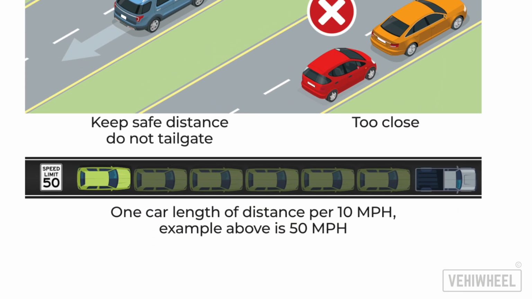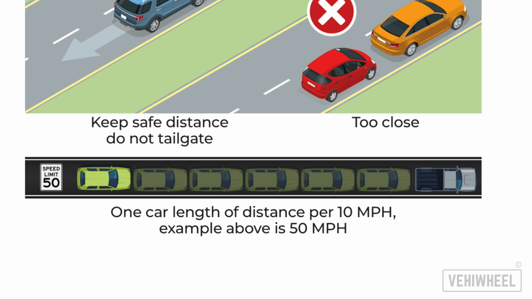And this image demonstrates the 1 car length rule, an important guideline for maintaining a safe following distance in defensive driving. The 1 car length rule. Drivers should maintain at least 1 car length of distance, approximately 20 feet, for every 10 miles per hour of speed. The example shown is for 50 miles per hour, requiring a safe distance of 5 car lengths between vehicles.